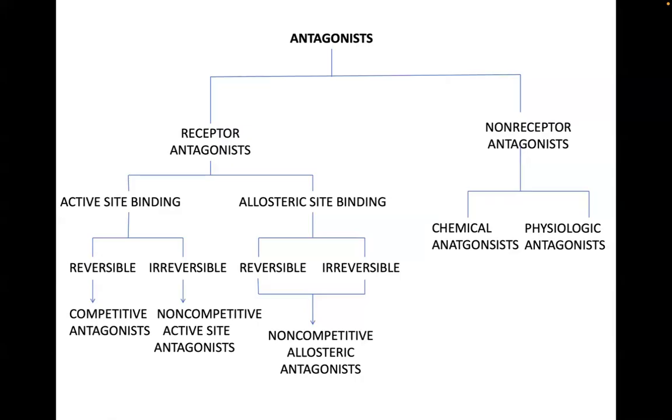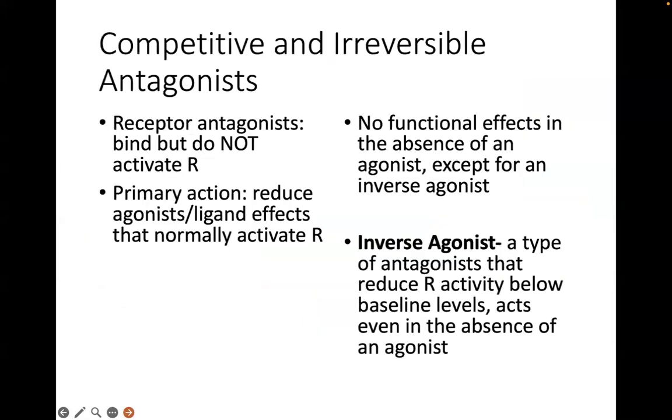Now, there are also other types of antagonists which do not act on receptors, no? And we will discuss examples of chemical antagonists and physiologic antagonists. These are what you call non-receptor antagonists, and I will present the examples of this later on. Okay, so let's look first at competitive and irreversible antagonists.